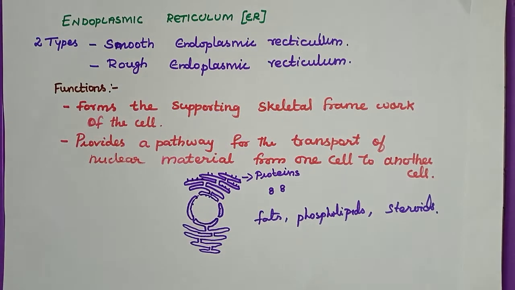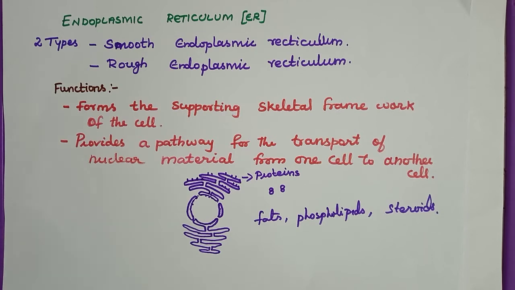So it has two main functions. It forms the supporting skeletal framework of the cell, and it provides a pathway for the transport of nuclear material from one cell to another cell.